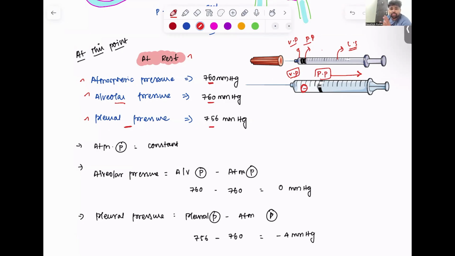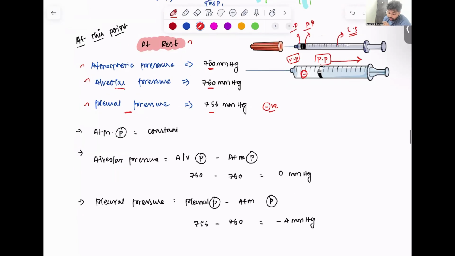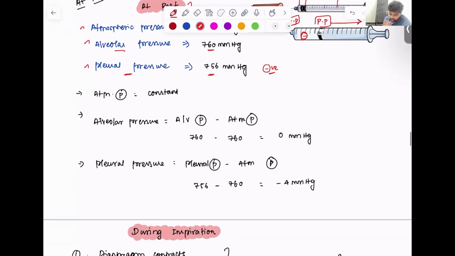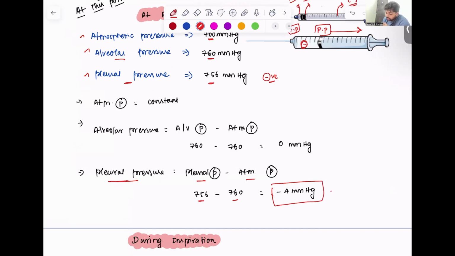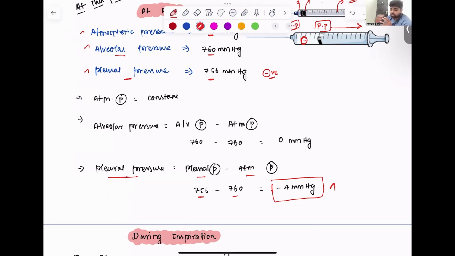I told you this pressure has to be kept negative for the lungs to not collapse. So in other words, how can we write this? Pleural pressure is equal to pleural pressure minus atmospheric pressure: 756 minus 760 equals minus 4 mmHg. So this minus 4 mmHg is what is required for the lungs to not collapse. And this is at rest, considering no movement is happening.